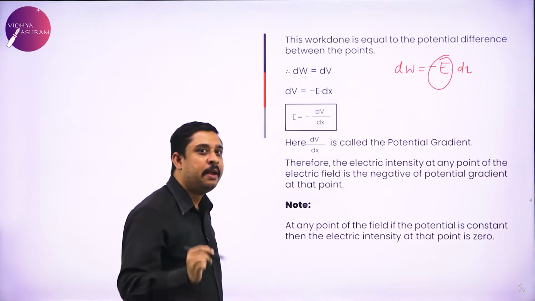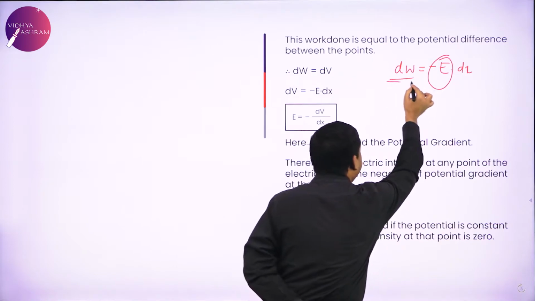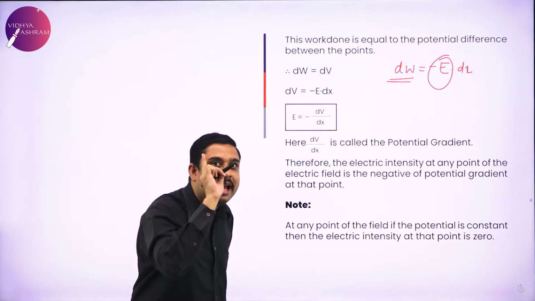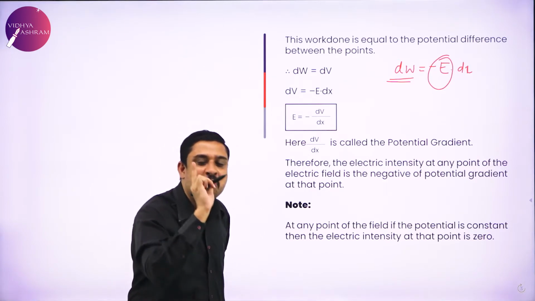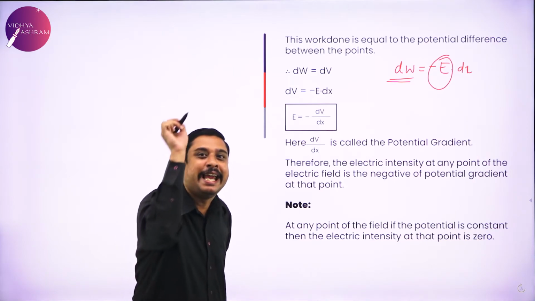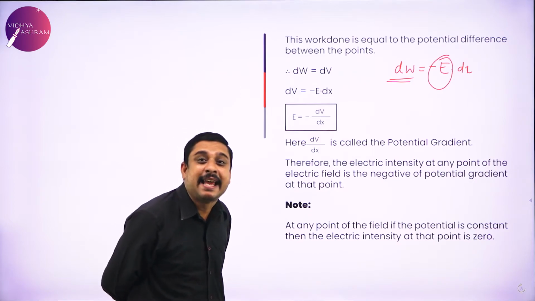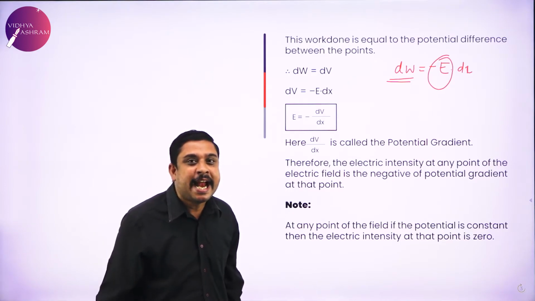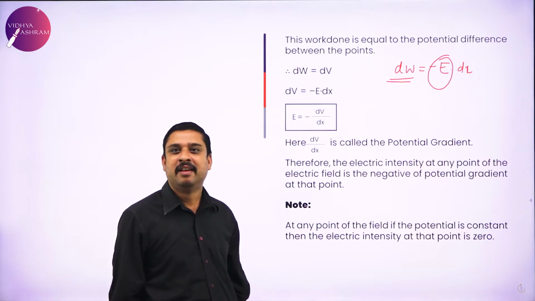Now, my next question is, what is this dW? Small amount of work to move the charge from the point A to the point B within the same electric field. Recall this statement, I have used it prior also.